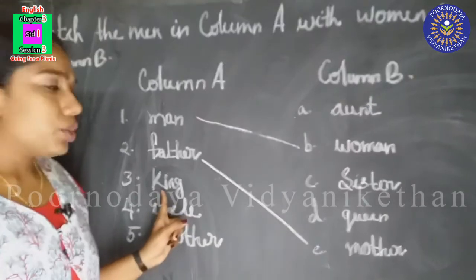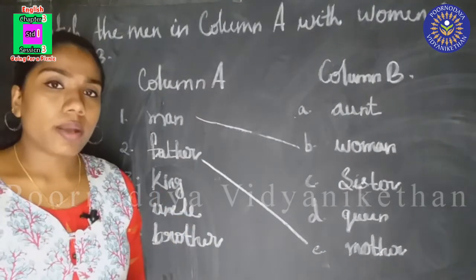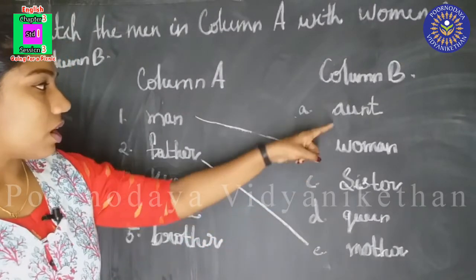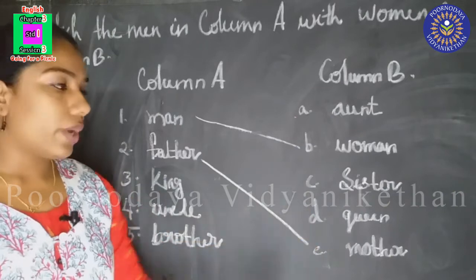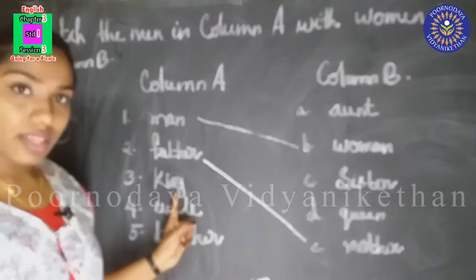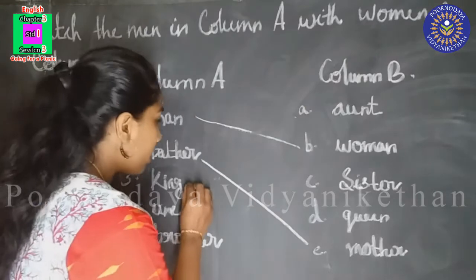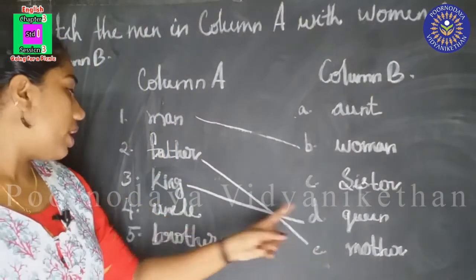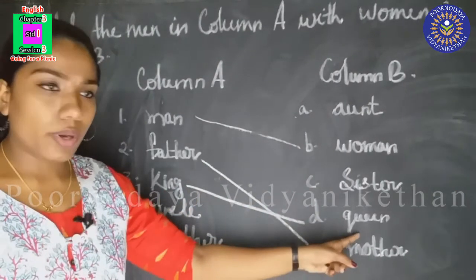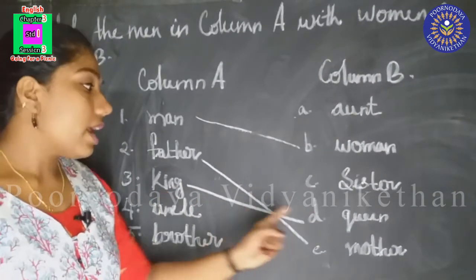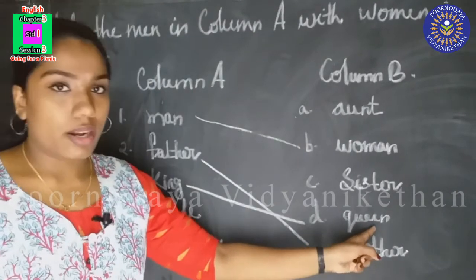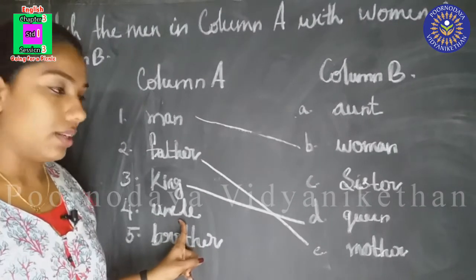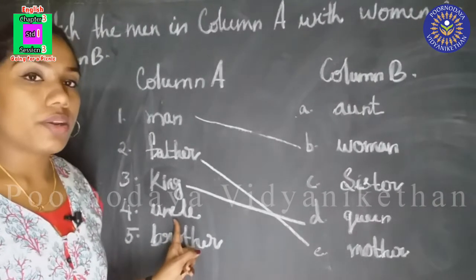Now we are going to do the third one. King. Can you tell me what is opposite gender of king or what is a woman for king? Yes. Is it aunt, sister or queen? King, queen. Yes. The opposite gender is queen. King is man and queen is woman. Okay. Now the fourth one, uncle. Can you tell me the opposite gender of uncle?